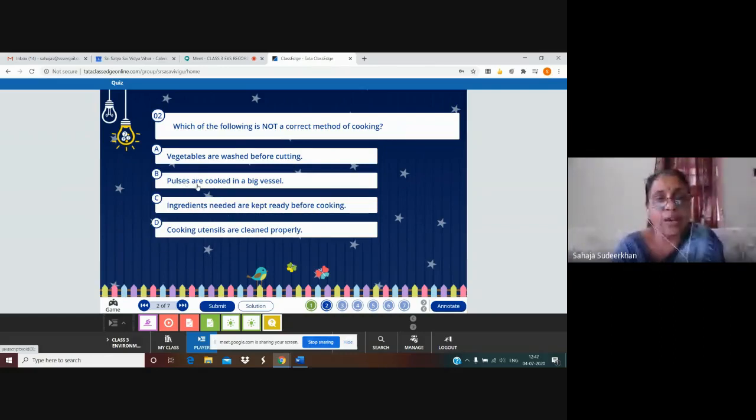ready. Now, pulses are cooked in a big vessel. I told you that pulses will take time to cook, isn't it? So, we have to soak overnight in water, and also we have to give pressure to it, isn't it? Otherwise, what happens? The consumption of fuel is also more and time is also more. Now, vegetables are washed before cutting. Yes, we have to wash the vegetables thoroughly before cutting. Isn't it, children? Okay, so which will be the option?